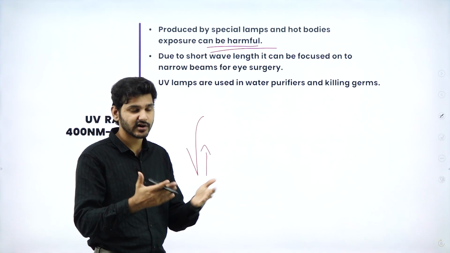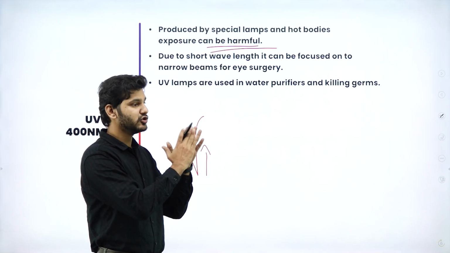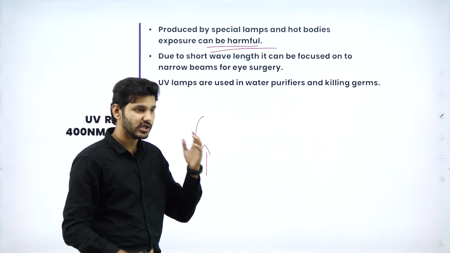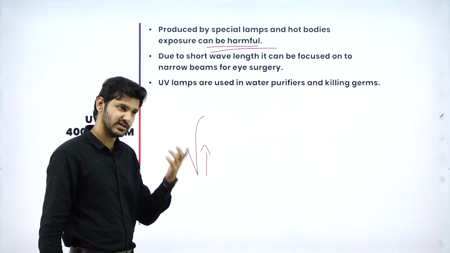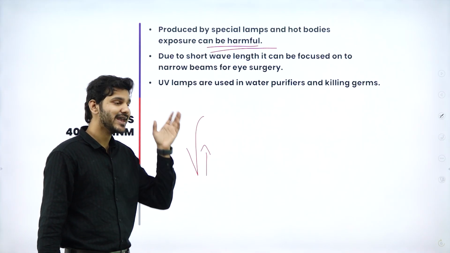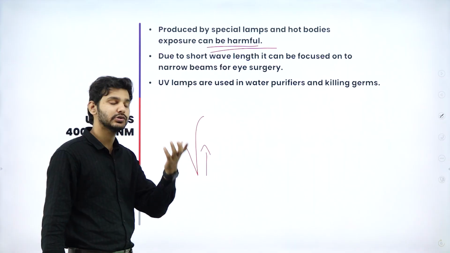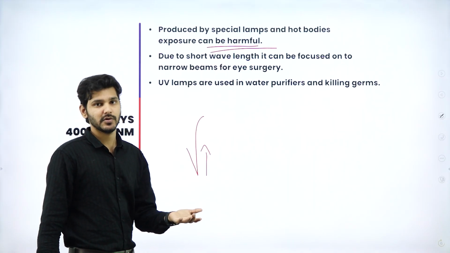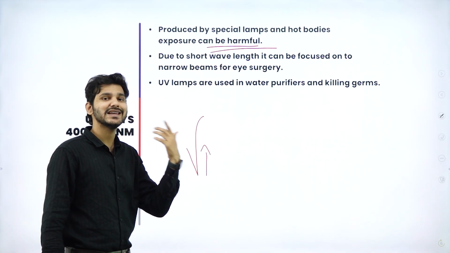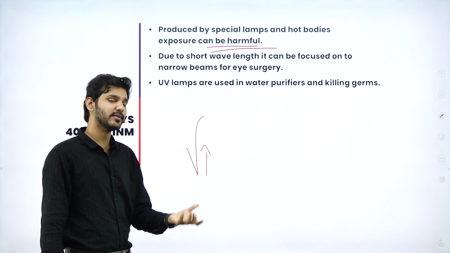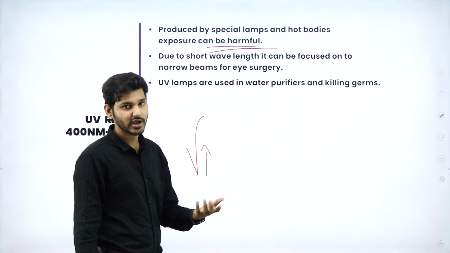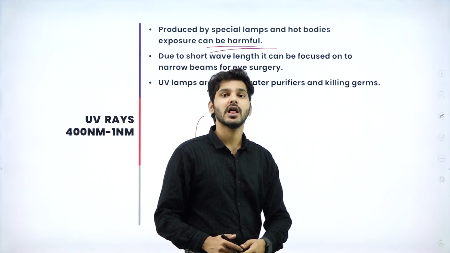When you observe certain water purifiers, it will be written, okay, UV filtered. It means they use light waves, or simply electromagnetic radiation in the UV spectrum range, so as to kill germs. Because this much high energy, when it is incident on any living material, damages it immediately, killing it. So that is why we use UV light.